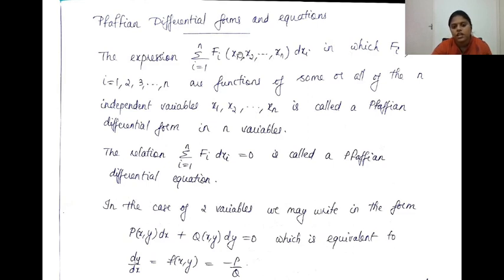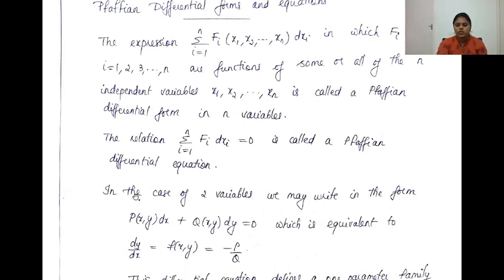xn. They can be functions of either all the xi's, or at least one of them, or functions of any number of variables out of x1, x2, etc., xn. Such a differential is called a Pfaffian differential form in n variables, and the equation summation i equal to 1 to n of fi into dxi equal to 0 is called a Pfaffian differential equation.